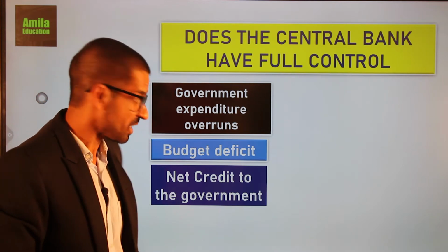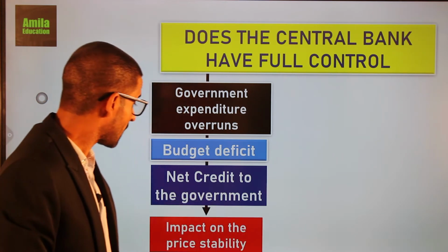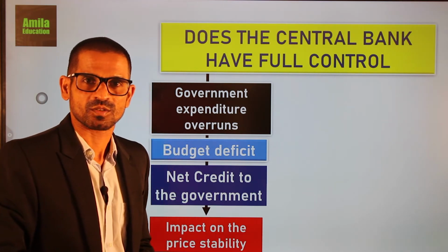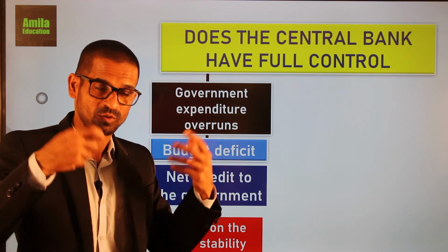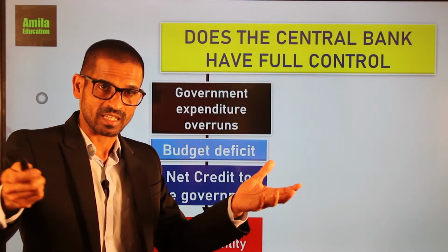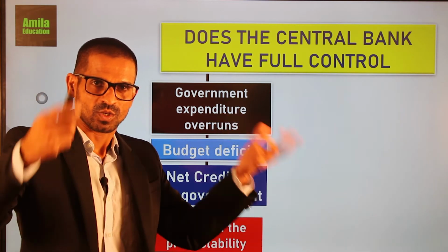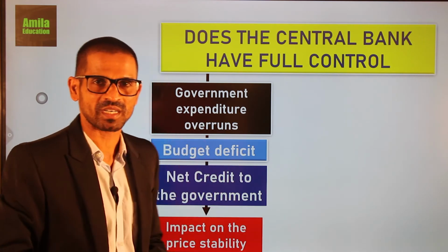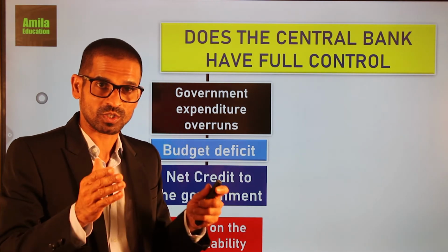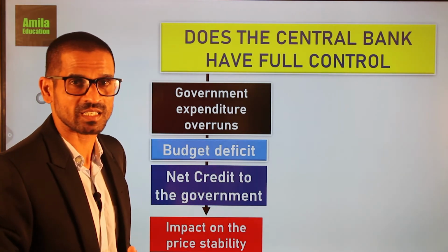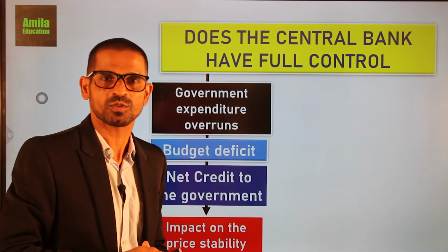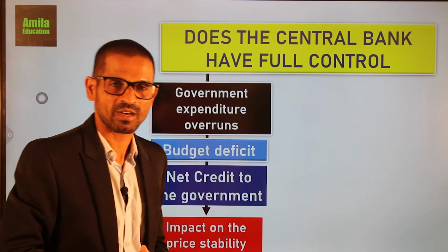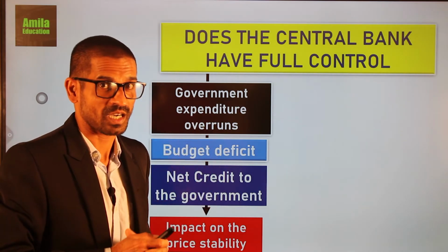As a result, it will affect the central bank's objective of controlling price stability. When there is an excessive amount of money in the economy, there can be inflationary pressure. Even with that inflationary pressure, if the government is having a budget deficit and the central bank wants to control the stock of high-powered money, it will not be able to do that. So this is one reason why the central bank does not have full control over high-powered money.